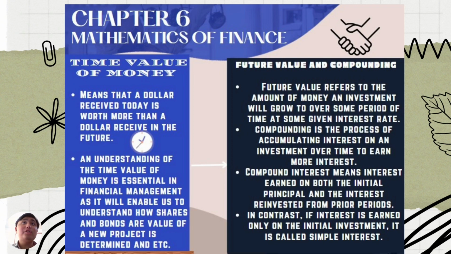So for the future value and compounding. Future value refers to the amount of money an investment will grow to over some period of time at some given interest rate. Compounding is the process of accumulating interest on an investment over time to earn more interest. Compound interest means interest earned on both the initial principal and the interest reinvested from prior periods. In contrast, if interest is earned only on the initial investment, it is called simple interest.